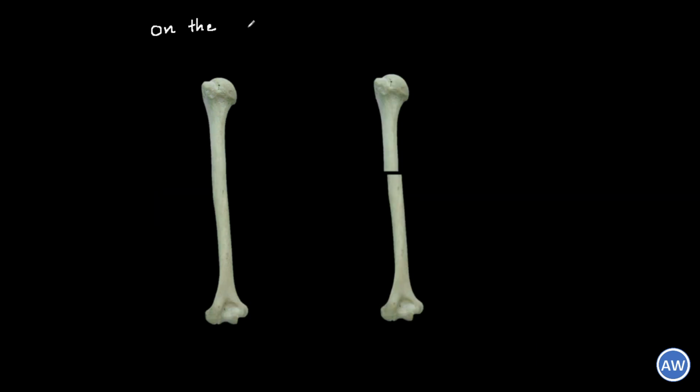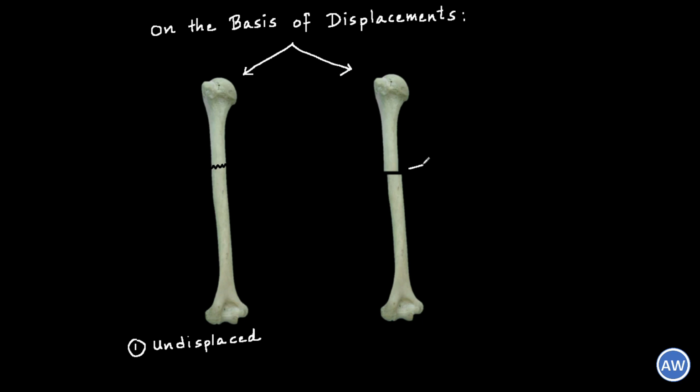The second type of classification is based on displacement. If the two fracture fragments are not displaced from their original position, then we call it an undisplaced fracture. And if the two fragments move away from each other, then we call it a displaced fracture.